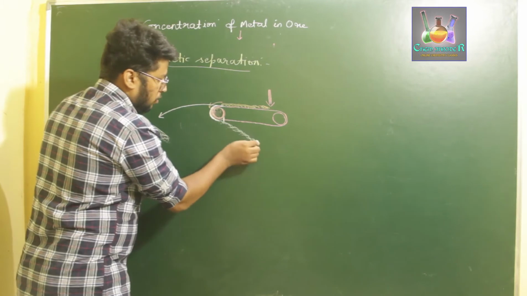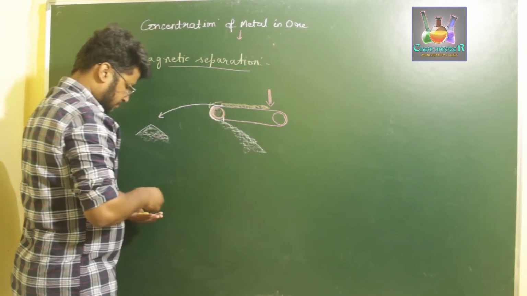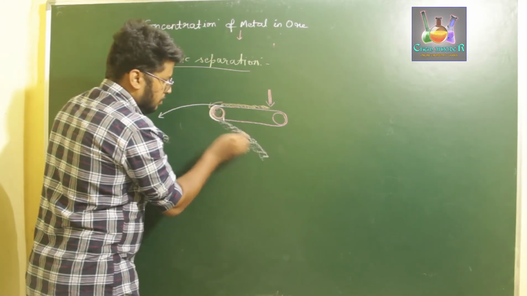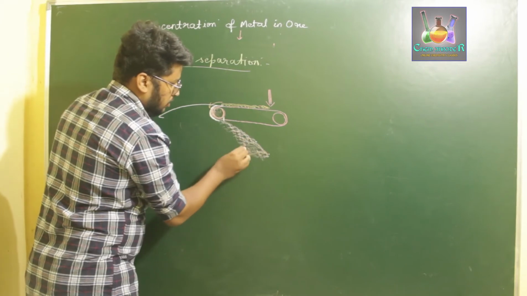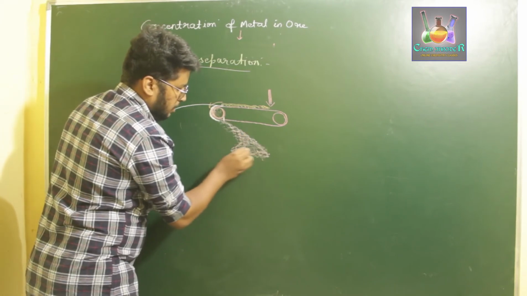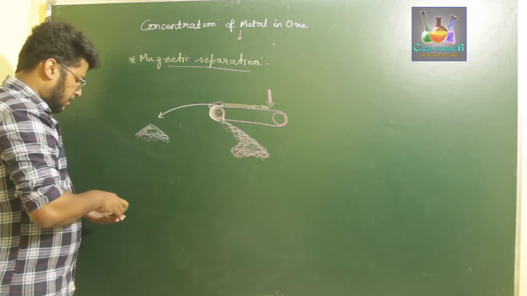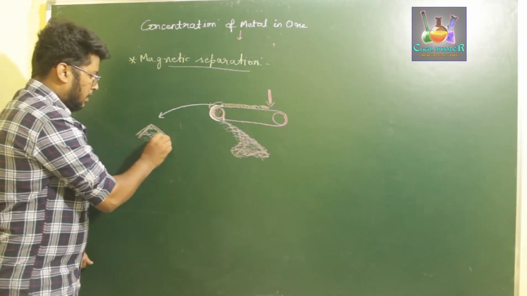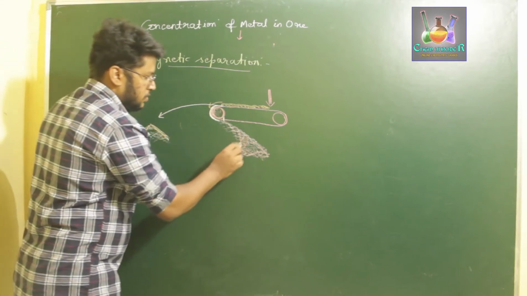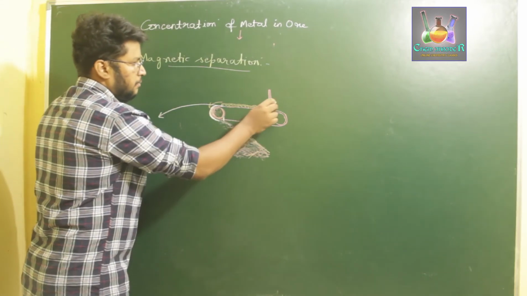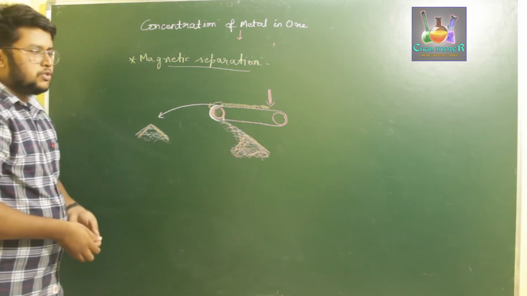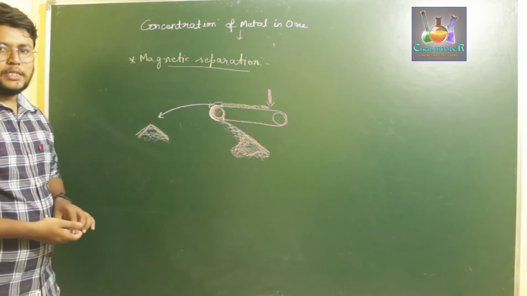Hence, they will be thrown in a different direction, into a different pile. So this is a pile of substances which are attracted by the magnetic roller. Now we have completely separated the non-magnetic and the magnetic substances present in our finely powdered ore. So this is the method for magnetic separation.